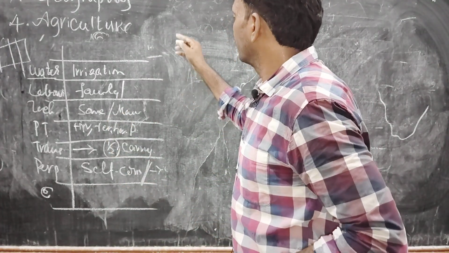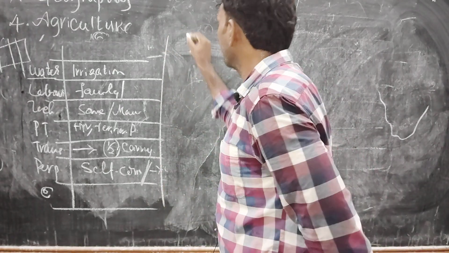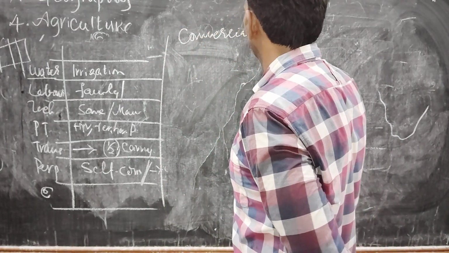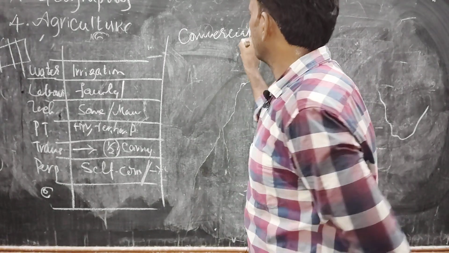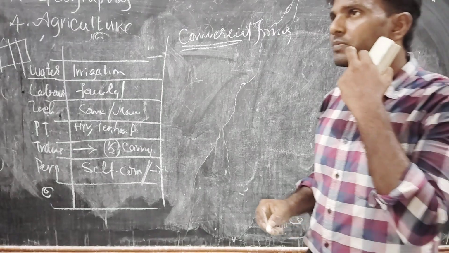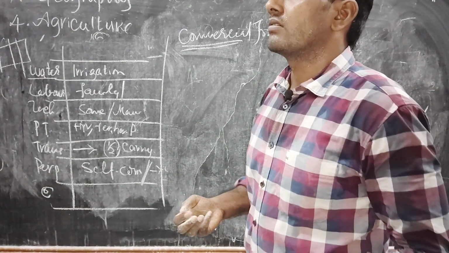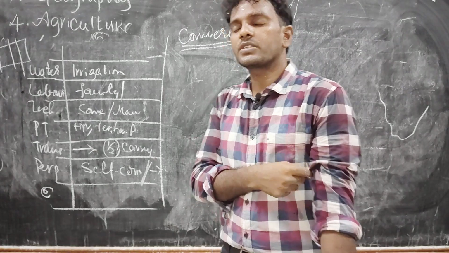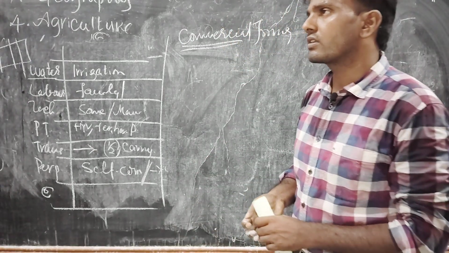Coming to the second one, commercial farming. What is commercial farming? See here, it itself says that we are cultivating crops for the commercial purpose only. For example, I will give you some examples based on the area. Also, the intensity of the commercial crops will change. The amount of commercial crop also changes.